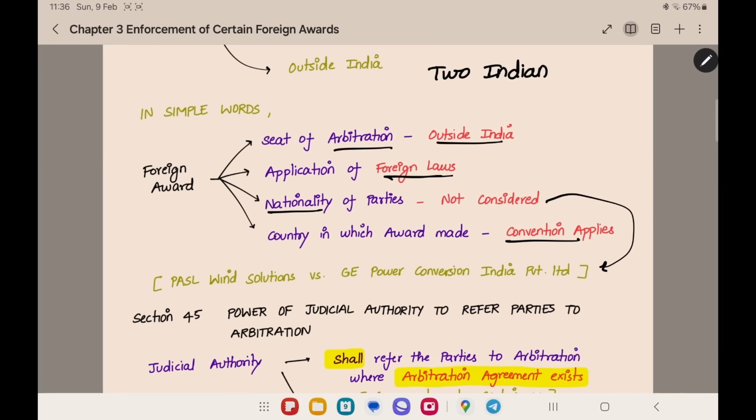They can apply foreign law and they can get an award. For that, even outside India, the convention should apply. If all these conditions are fulfilled, even if there are two Indian parties, it will be considered a foreign award. This is given under this case law. I will upload a detailed video on this case law.